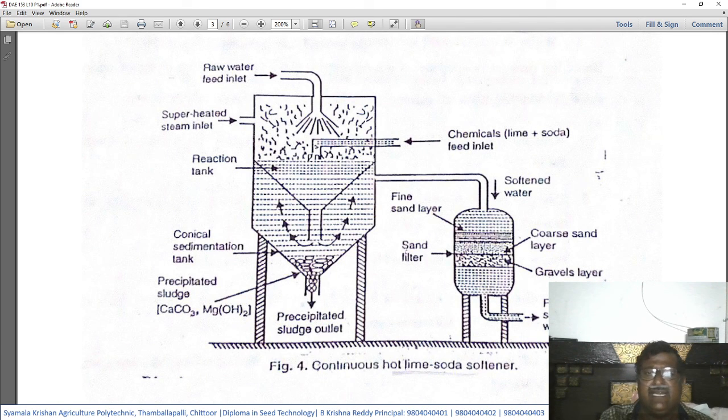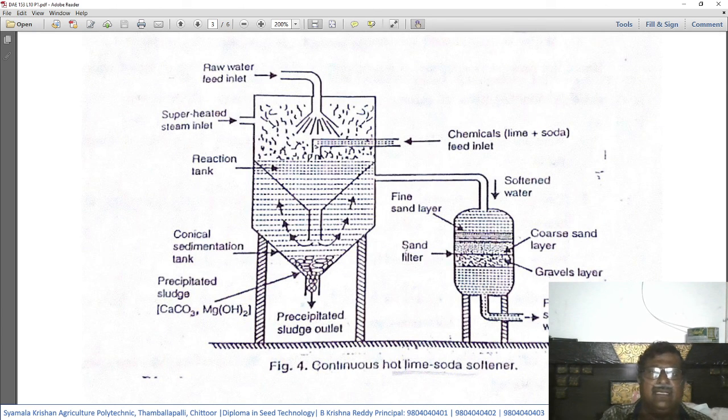There a fine sand layer will be there, followed by a coarse sand layer. Below that there will be a sand filter. There will be a gravel layer. When this soft water passes through these many layers, finally we get the filtered soft water outside through an outlet. This is how it happens.